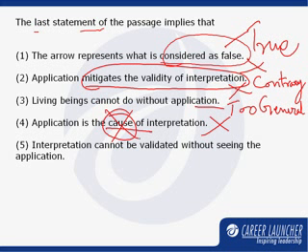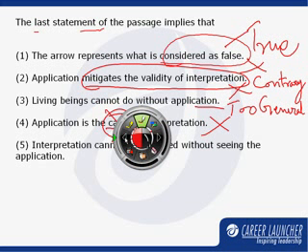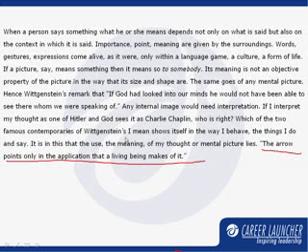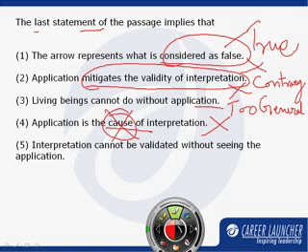Fifth option says interpretation cannot be validated without seeing the application. Now, let's for a moment go back to the last line. The arrow points only in the application that a living being makes of it. So here it talks about pointing in the direction, the application of the interpretation. So it says interpretation cannot be validated without seeing the application, which is the right answer choice.